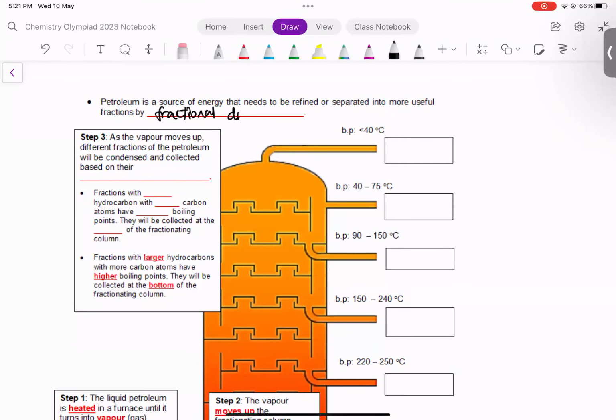Now, how does it actually work? Let's go through the 3 steps. The first step is where the liquid crude oil, the liquid petroleum, is heated in a furnace until it turns into a vapor. So that's the first important step. The liquid petroleum is heated in the furnace until it turns into vapor. So that's step number 1 that you actually see on your notes.